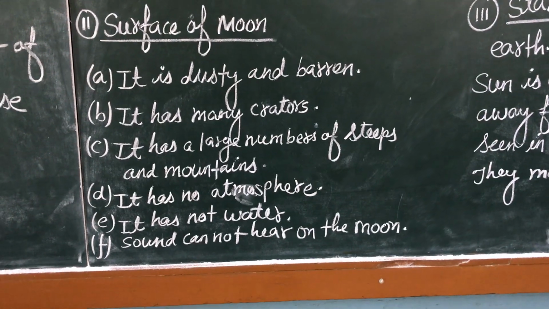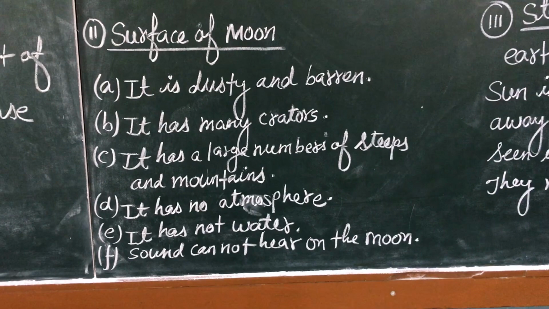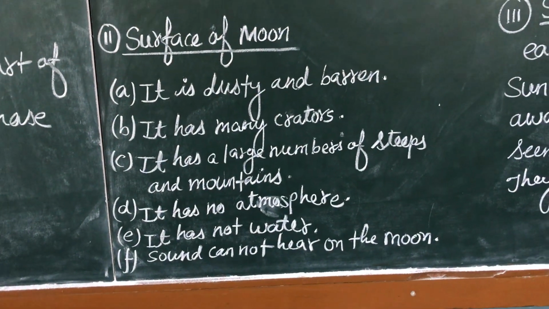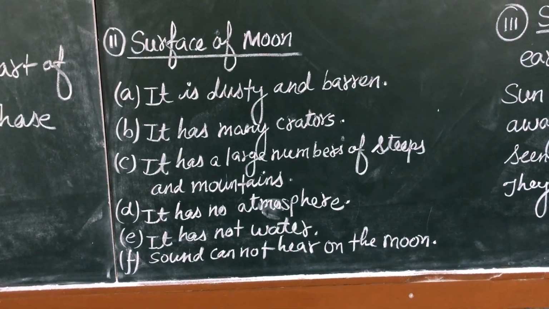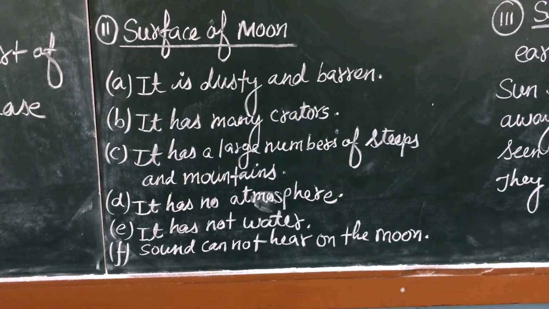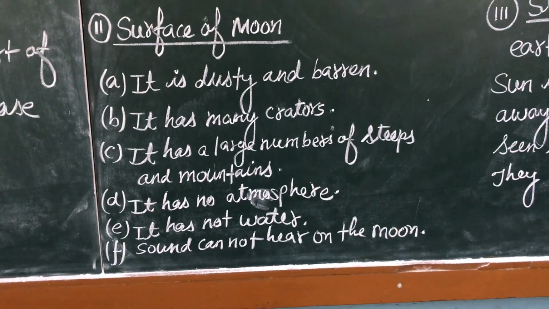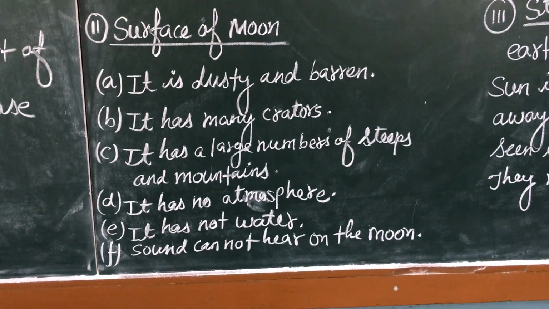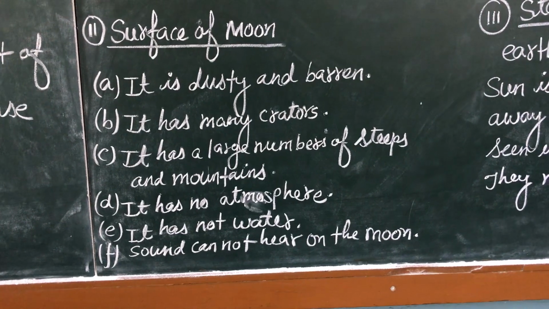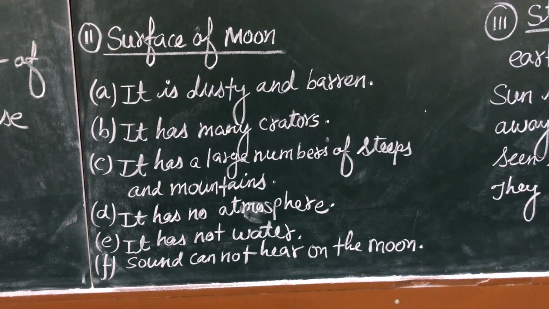The surface of the moon is dusty and barren. No, it is not fertile. Second, its surface has many craters. Craters means big holes. It has a large number of steeps and mountains. Steeps are the steeply rising and falling slopes of different peaks.